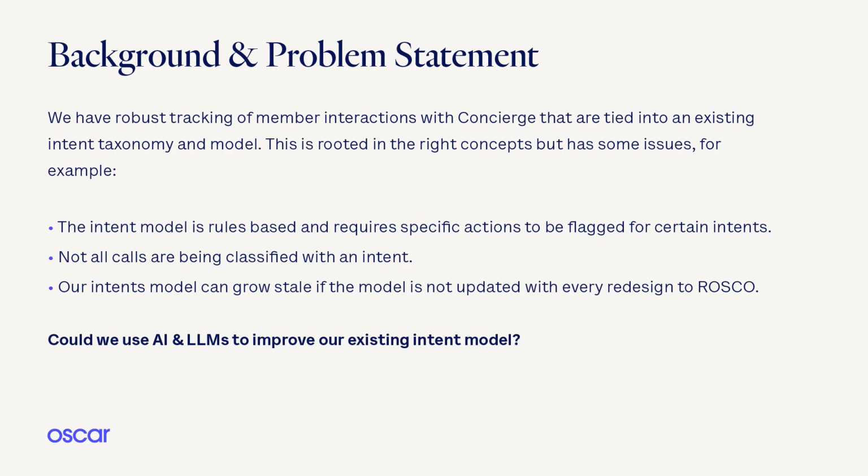This intent taxonomy and model is rooted in the right concepts but has some issues. It's currently rules-based and requires specific actions to be flagged for certain intents. Not all calls are being classified with an intent. The model can also get stale if it isn't updated with every redesign to ROSCO. So, how could we use AI and large language models to make some improvements to the above?